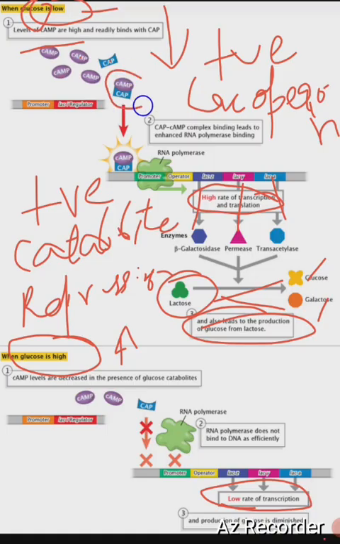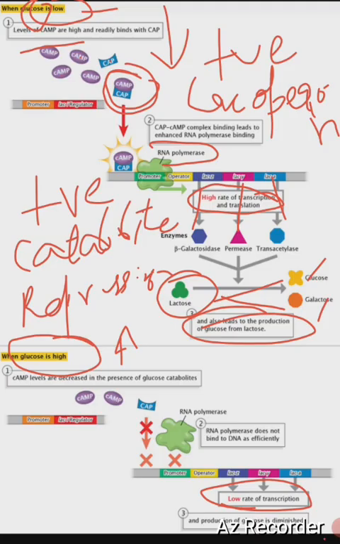So cap and cyclic AMP binding together leads to enhanced RNA pol binding, which ultimately leads to the production of these enzymes: beta galactosidase from lac Z, permease from lac Y, and transacetylase from lac A. So basically this binding is very important, cyclic AMP and CAP, or you can say catabolite activator